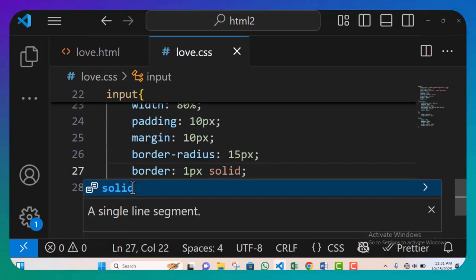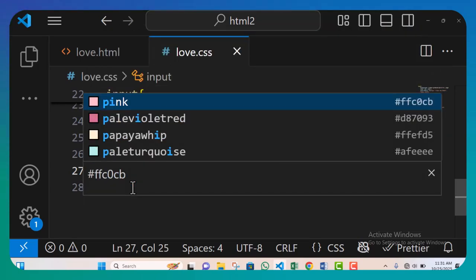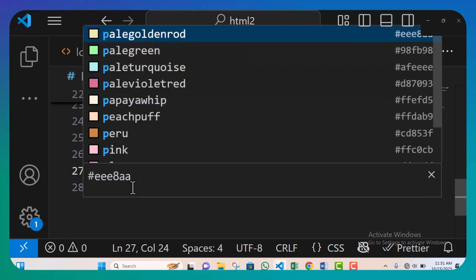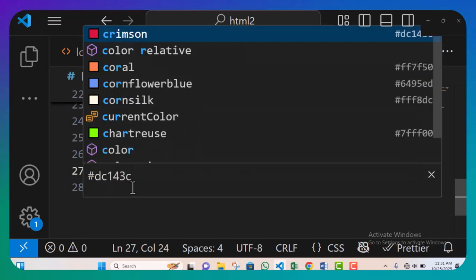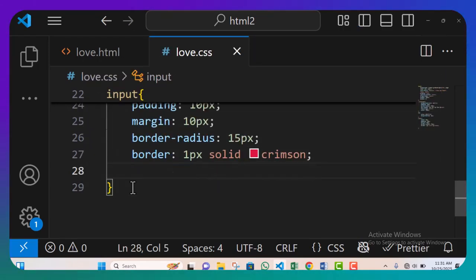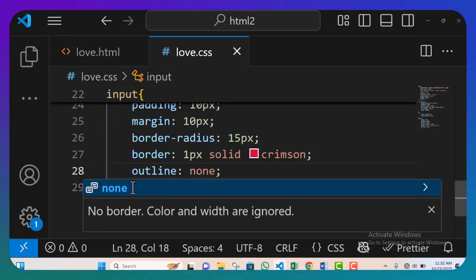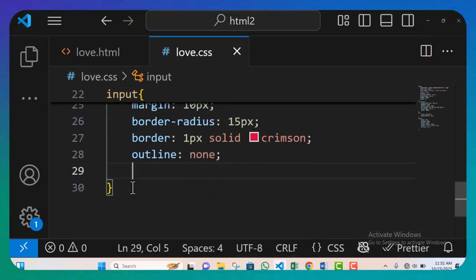Okay, I'm going to give it a 1 pixel solid pink for the border, or let's use crimson so it will be a bit thicker, like red. I'm also going to set the outline to none. I don't need the blackish outline there.